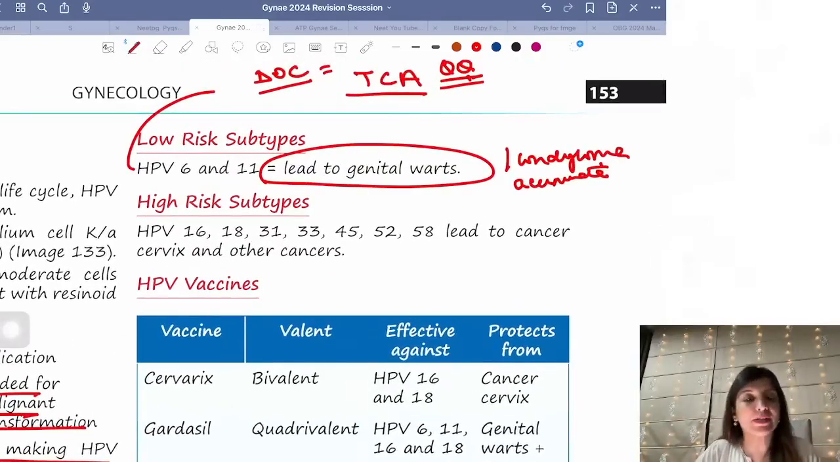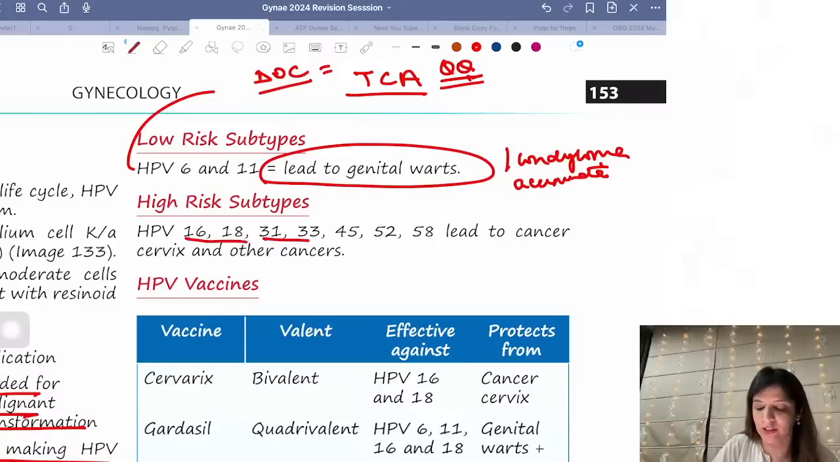Now, high risk subtypes, I'm sure all of you should know and you should remember the 9 subtypes which are used in Gardasil 9 vaccine. Out of those 9 subtypes, 7 are high risk subtypes. What are they? 16, 18, 31, 33, 45, 52 and 58. So HPV 16, 18, 31, 33, 45, 52 and 58.